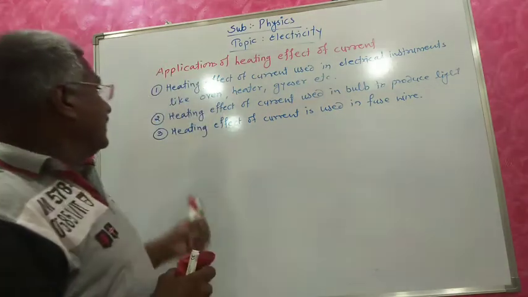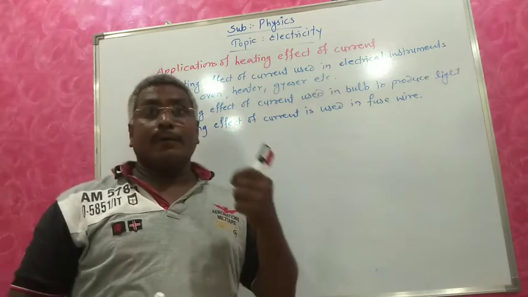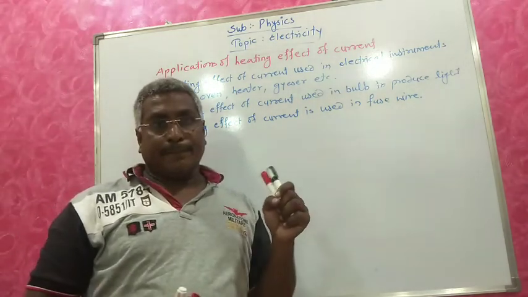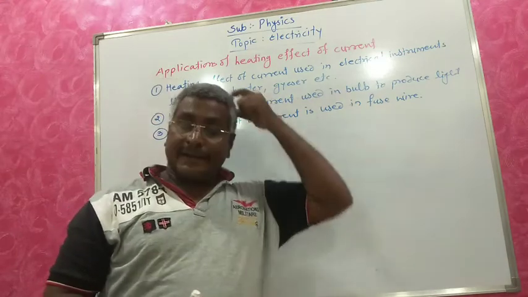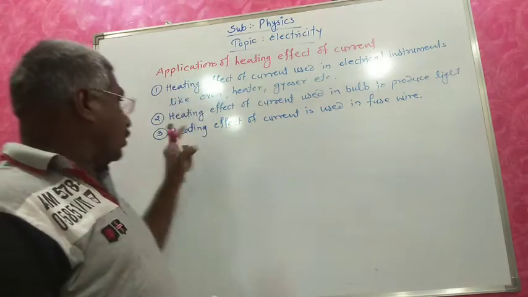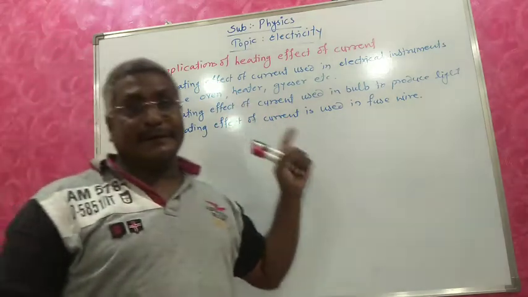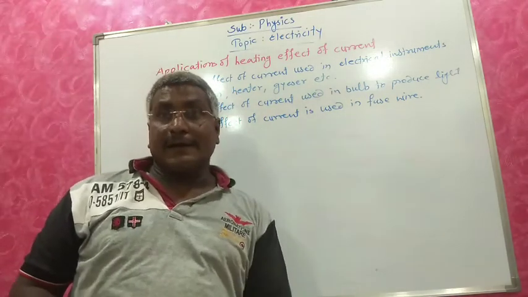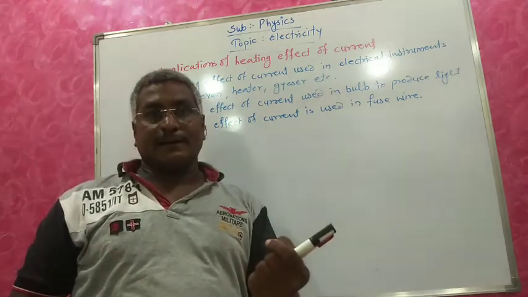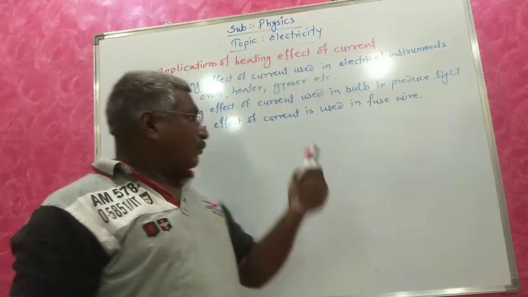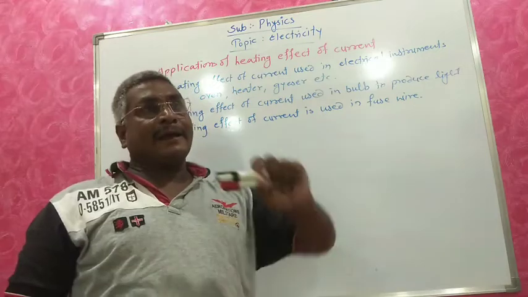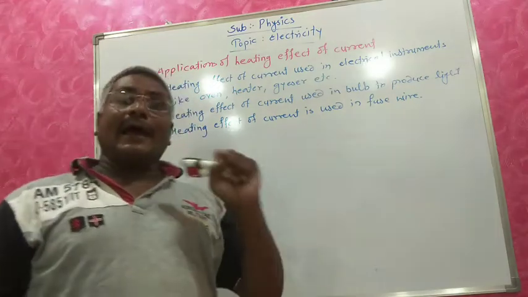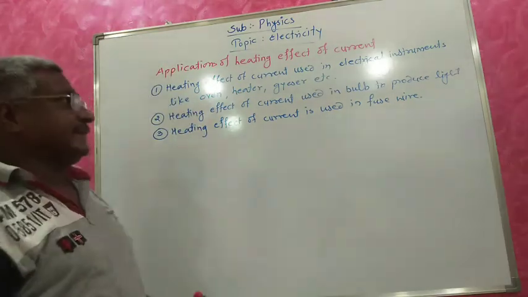That thin wire is called the fuse wire, and that is also based on heating effect of electric current. When the current exceeds in the circuit, automatically what will happen? That fuse wire will melt and it will break the circuit and protect our appliances.